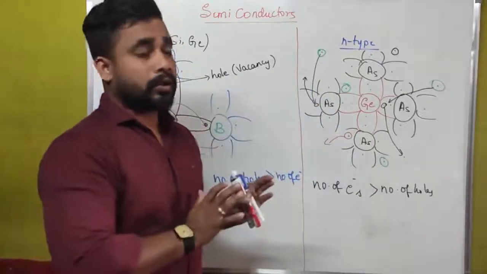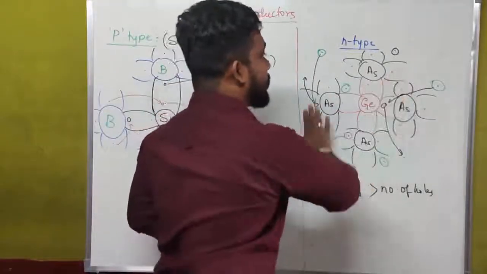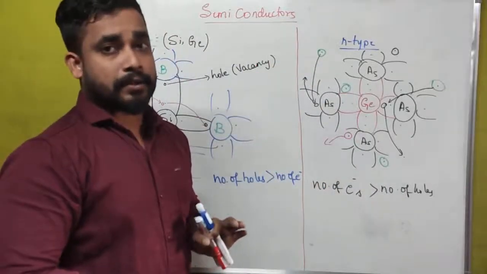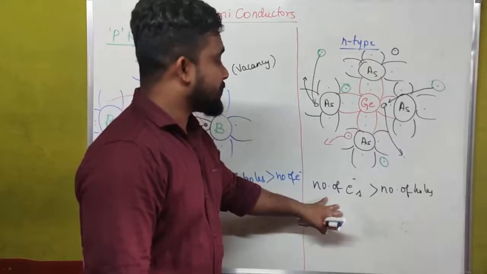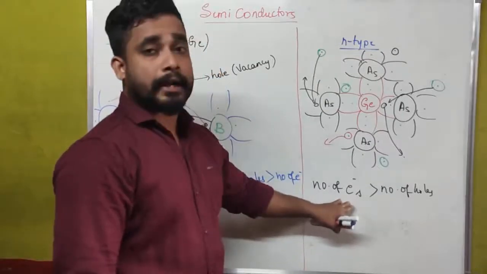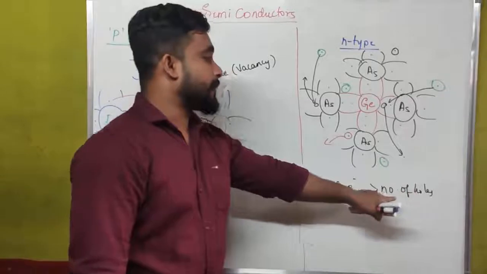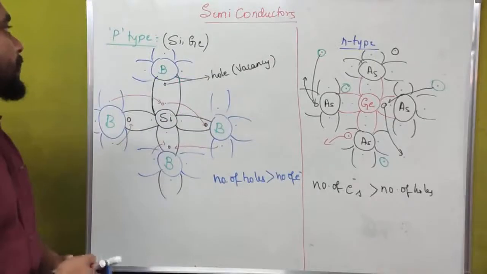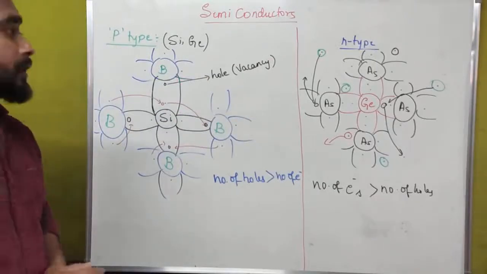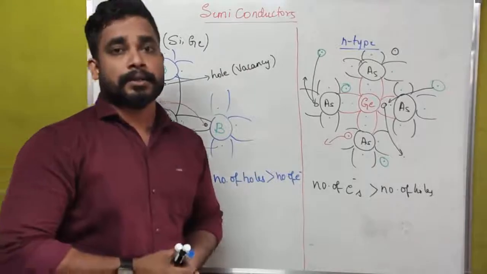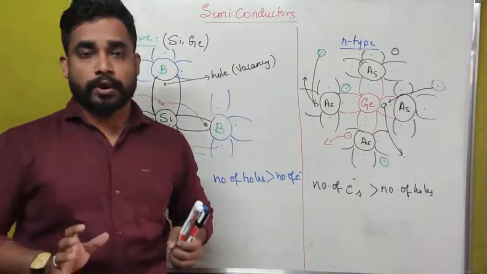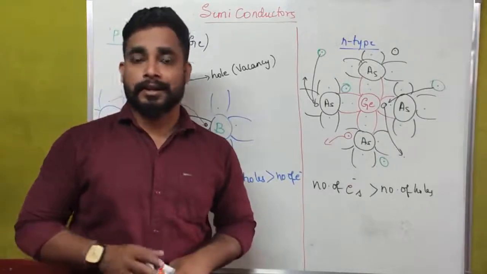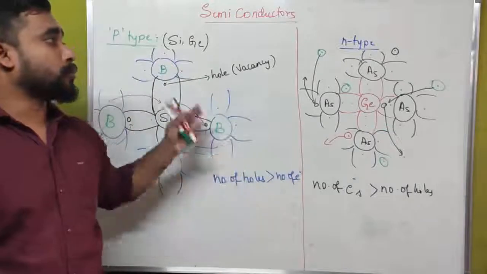Now we can see the number of electron transitions that take place inside an n type of semiconductor. And this is how we are achieving the number of free electrons greater than the number of free holes in case of an n type of semiconductor. This is all about p type and n type of semiconductor. Using these semiconductors we can achieve a diode, or we can call that a PN junction diode. We can discuss that later in our next sessions. And this is all about today's class.